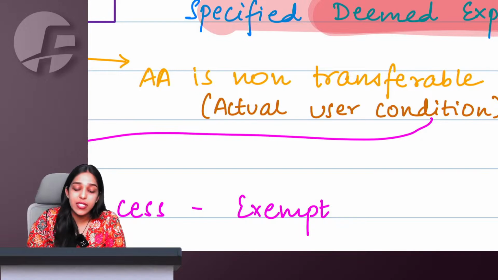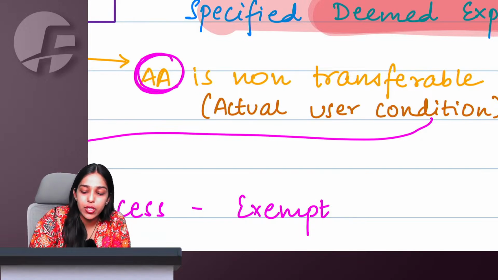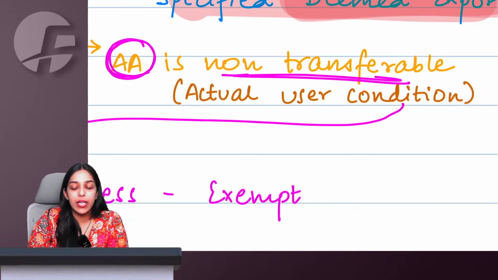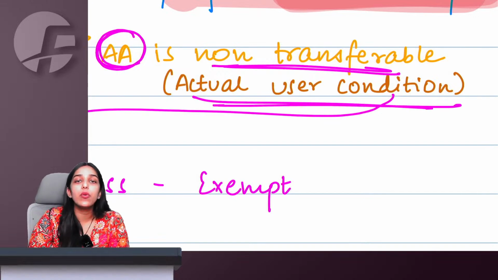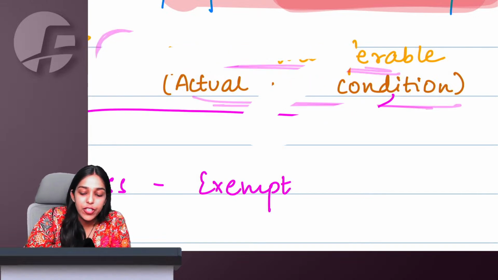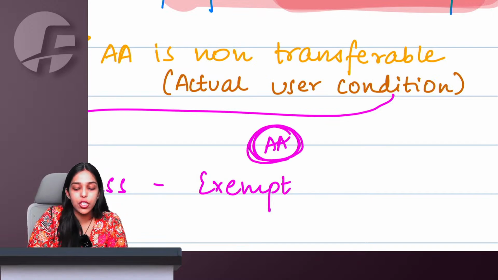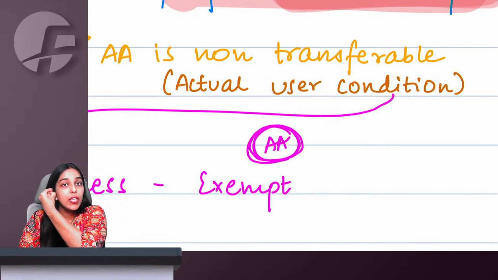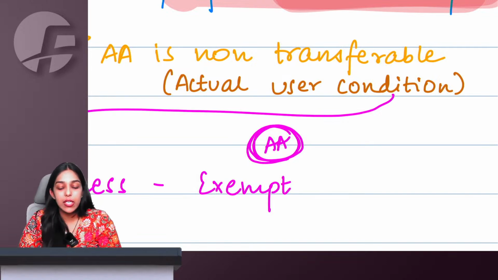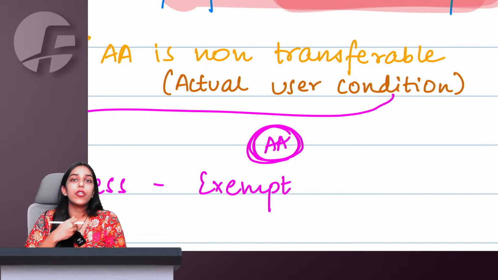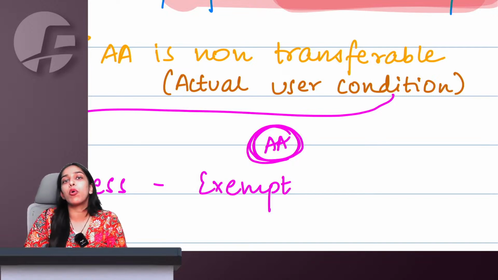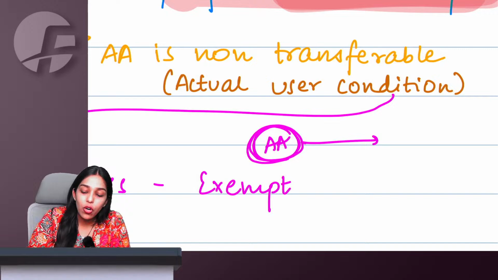But you need to understand that advance authorization is not transferable. It has an actual user condition attached to it, which means if I apply and government gives me advance authorization to import materials that can be used for manufacturing of calculators, I can only import those materials duty free. Let us say I change my mind to not export the 500 calculators. I cannot transfer this